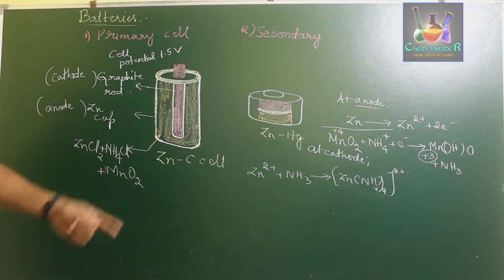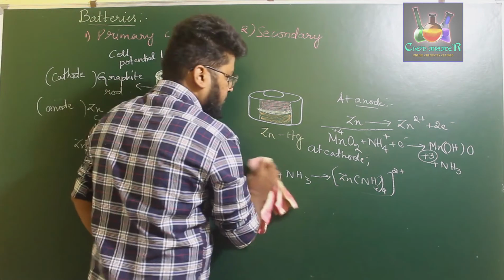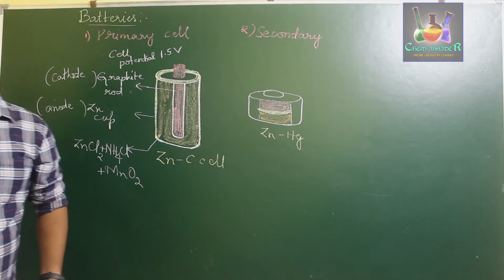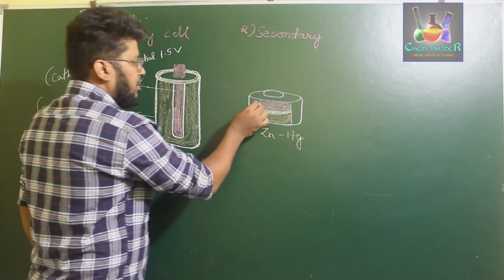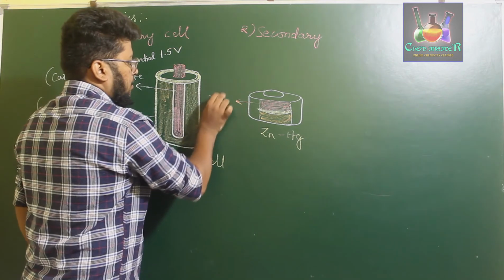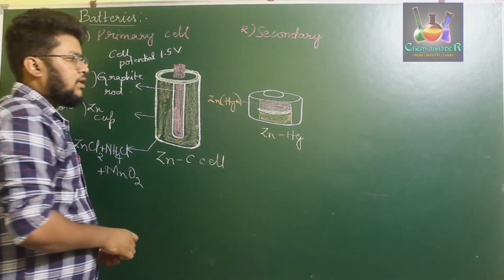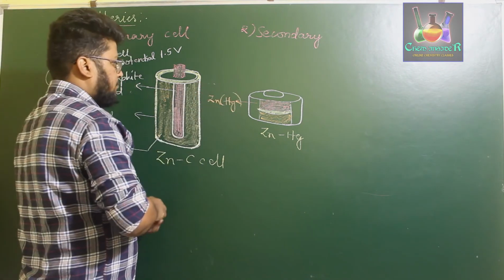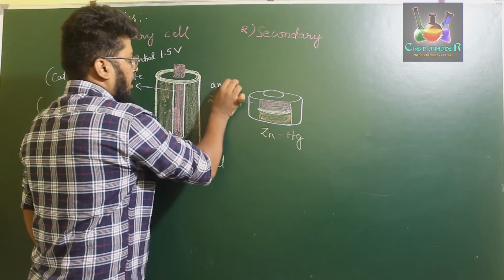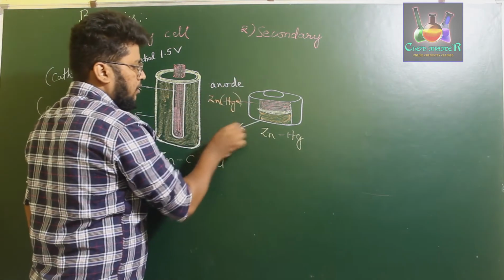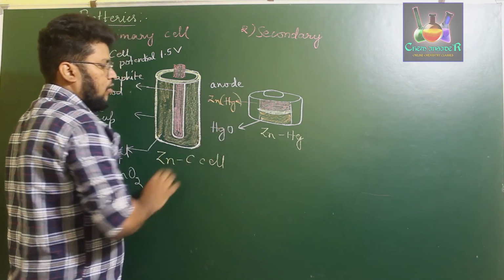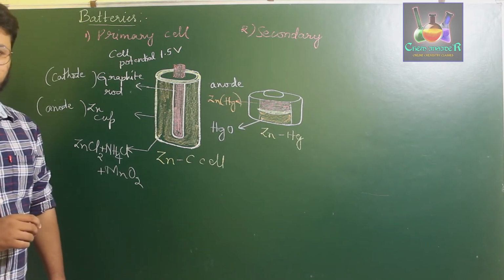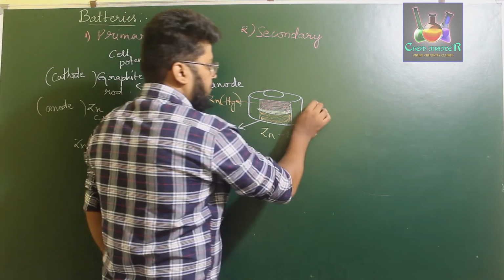Next, what about the zinc mercury cell? The zinc mercury cell has 3 layers in it. The top one is the zinc amalgam, which acts as the anode. The bottom layer is the mercuric oxide, which acts as the cathode. So the reaction takes place as such.